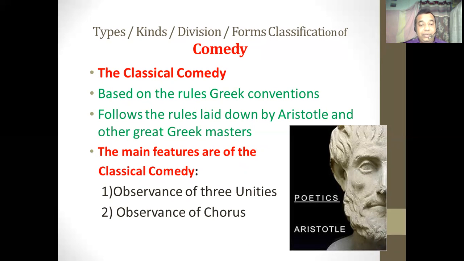So what are the main features of the classical comedy? What are these rules? What are these conventions? What is said in these conventions? We can say that the comedy which observes the theory of three unities, and the comedy which uses the chorus, that type of comedy can be known as the classical comedy.